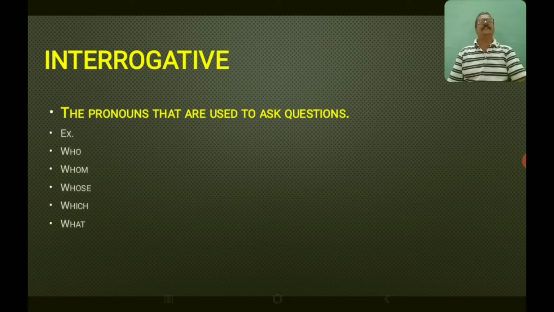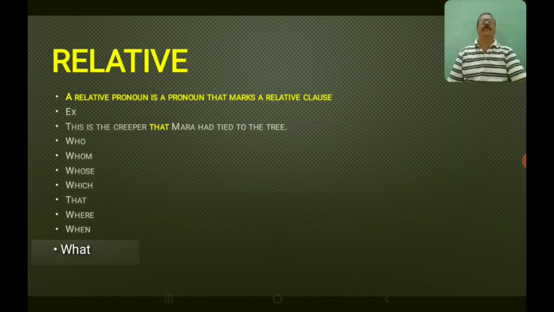Next pronoun is interrogative pronoun. Interrogative means asking question. So the pronouns which are used to ask questions are called as interrogative pronouns. Example: who, whom, whose, which, what. See, they are all WH words. So they are called as interrogative pronouns.